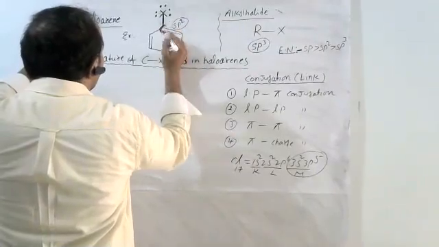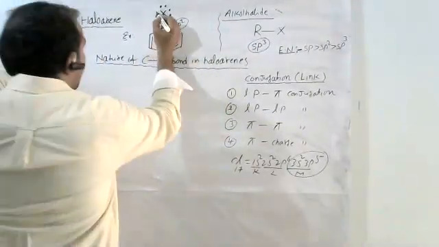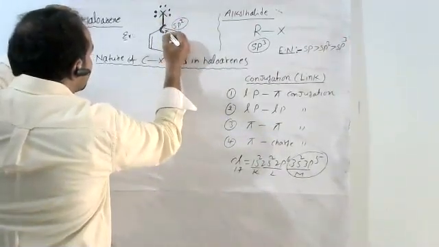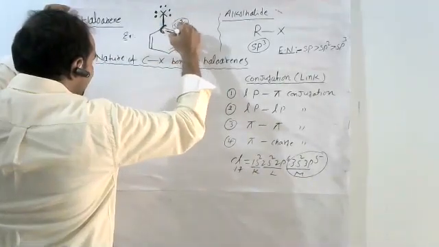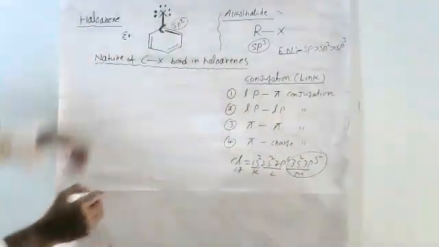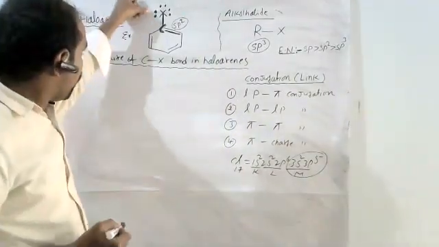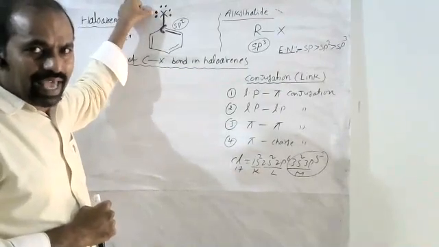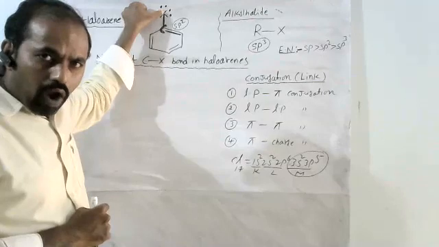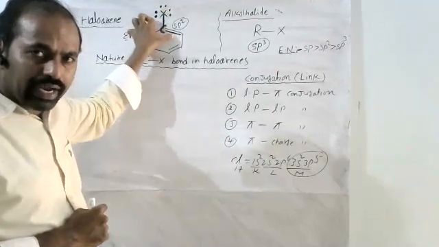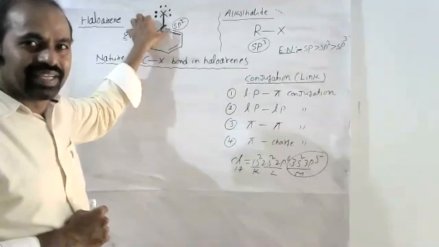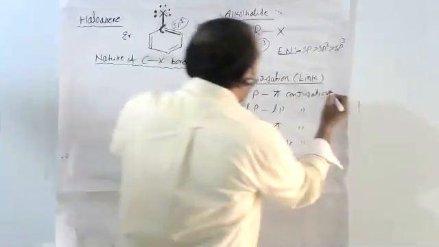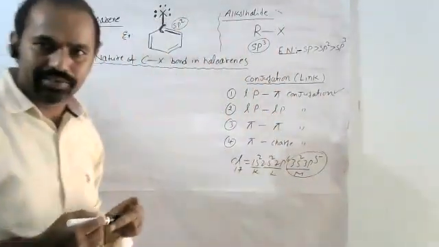So we can say the halogen has lone pair electrons. At the same time, the bonded atom carbon is surrounded by a pi bond. X has lone pair of electrons, and the bonded carbon has a pi bond. This type of link is called lone pair pi conjugation.